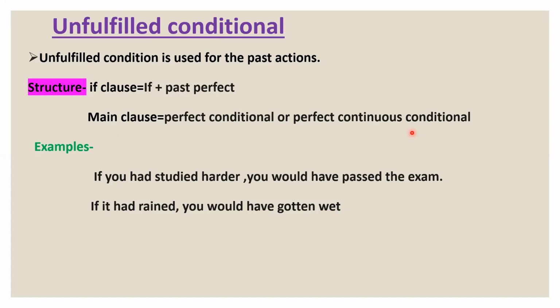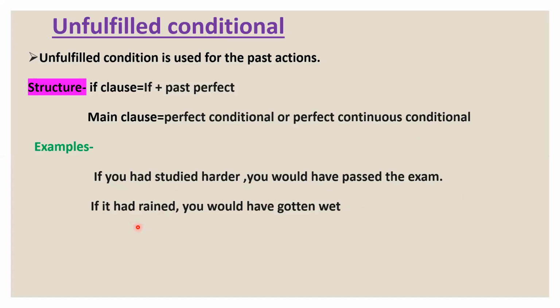Let's see some examples here. If you had studied harder previously, already past, you would have passed the exam. Both are in past. Now you have not passed, and previously you have not studied, for which you failed.